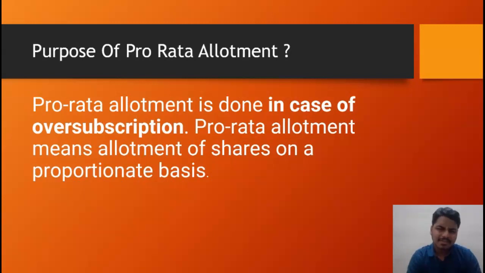Okay, the purpose of pro rata allotment. In the first slide itself, I have explained about this. The pro rata allotment purpose is only for oversubscription. When oversubscription takes place, then pro rata allotment comes in. Pro rata allotment is done in case of oversubscription. Pro rata allotment means allotment of shares on a proportionate basis. We will move on to the next.